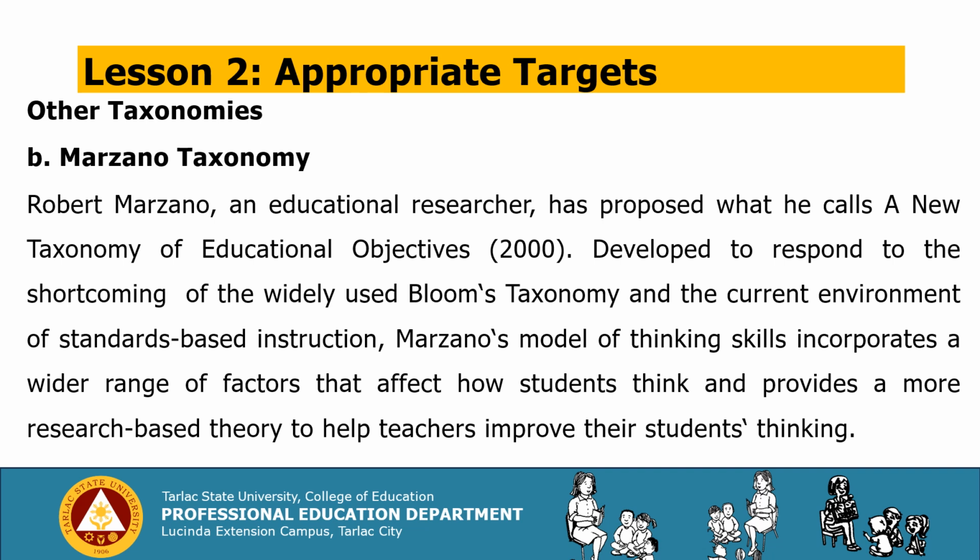Robert Marzano, an educational researcher, has proposed what he calls a new taxonomy of educational objectives in 2000, developed to respond to the shortcomings of the widely used Bloom's taxonomy in the current environment of standards-based instruction. Marzano's model of thinking skills incorporates a wider range of factors that affect how students think and provides a more research-based theory to help teachers improve their students' thinking.